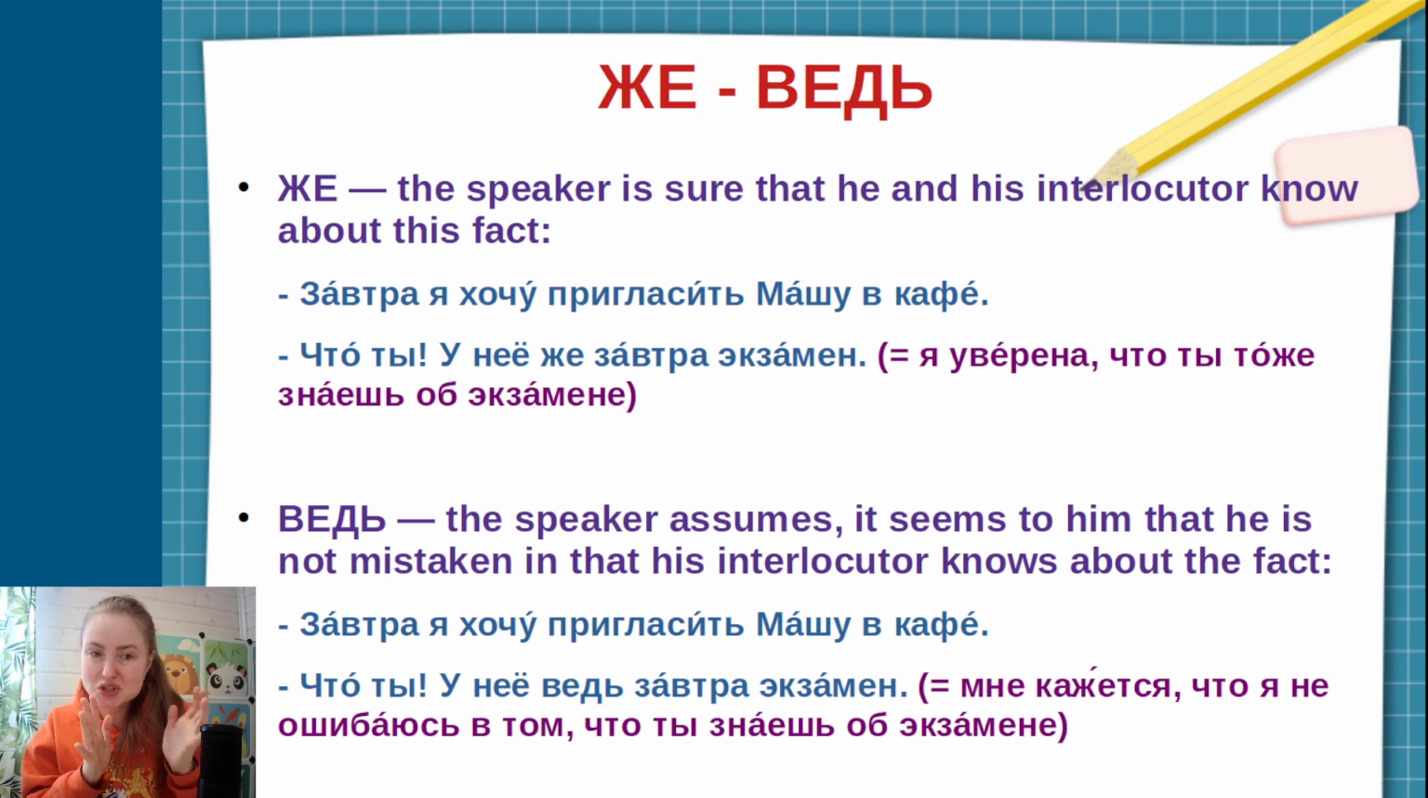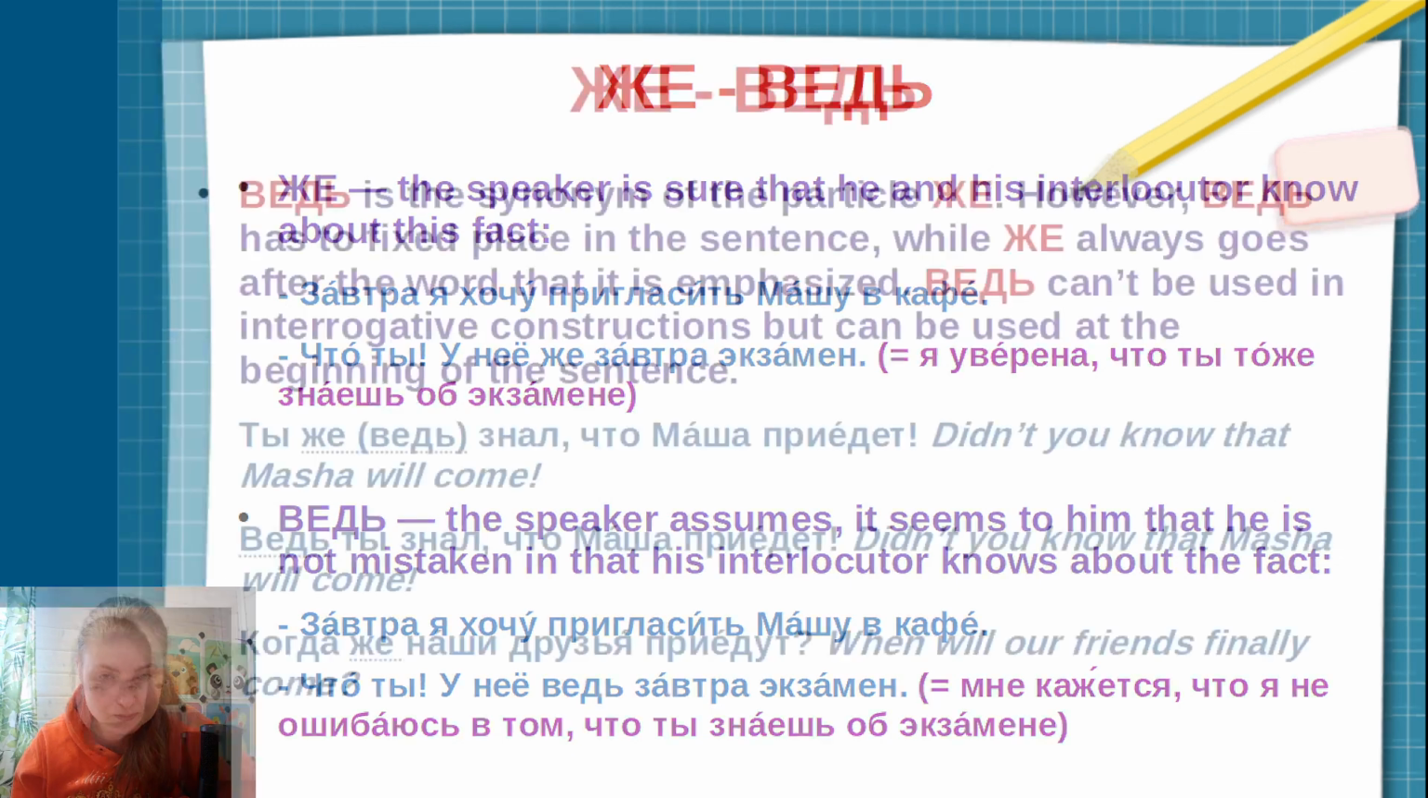So you see, ЖЕ is 100% certainty. ВЕДЬ, 50-50, maybe a little bit more. So ЖЕ is stronger than ВЕДЬ, as you see. Okay, and let's see. I hope that the meaning is clear for you. Let's now look at their usage.